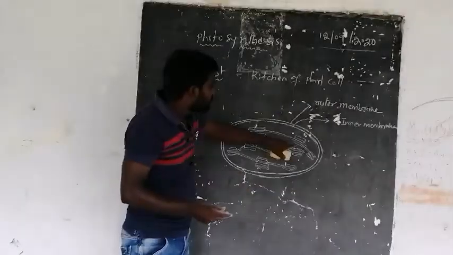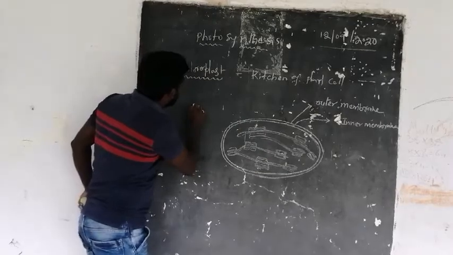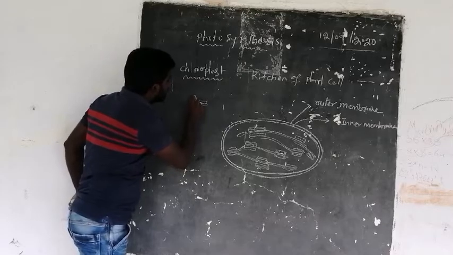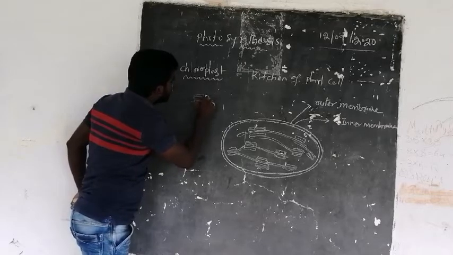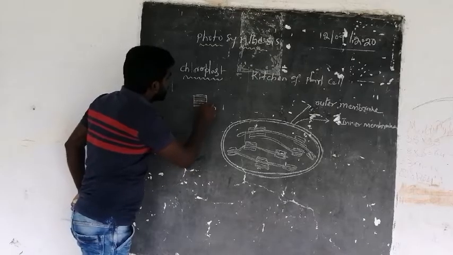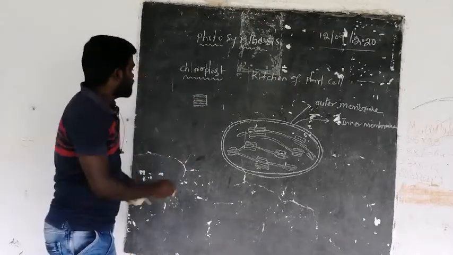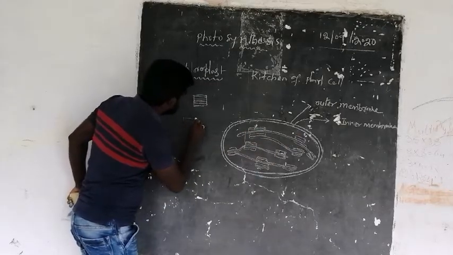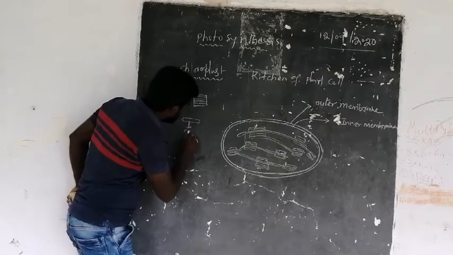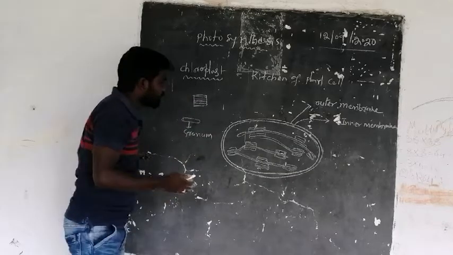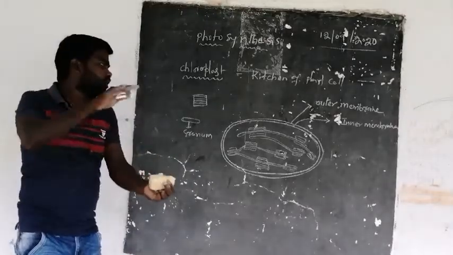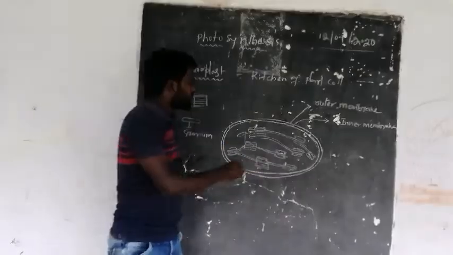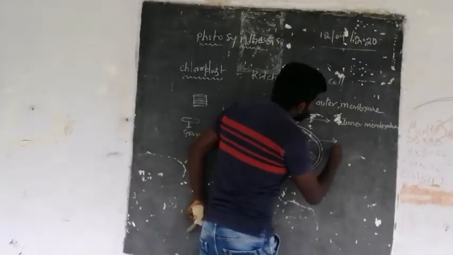For example, this is a 1 rupee coin, and one more 1 rupee coin is put on this one. If you take this single one outside, it looks like this, and this is called granum. The number of granum present on one another, this total structure, is called a grana.